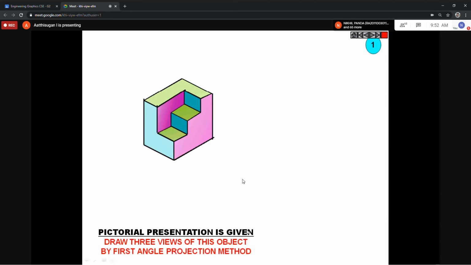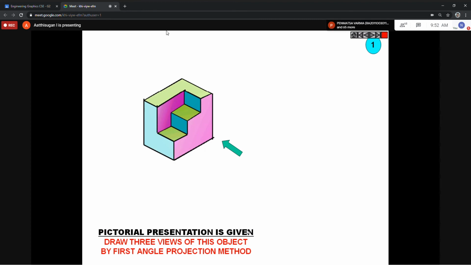The front view will be this pink color. Here the shape is not the original shape. This shape as well as this one, you can see. This color also can be seen in the front view. Standing from here, I can see this pink color. That is your front view.